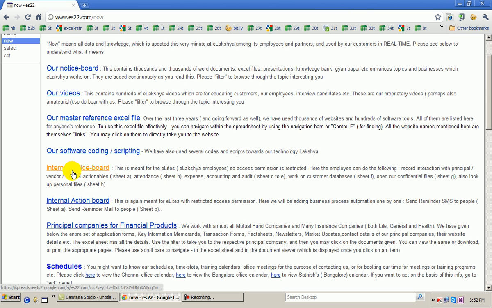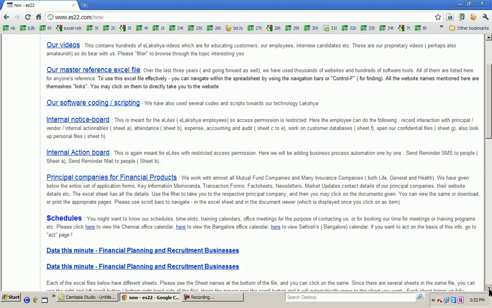Of course, the ES22 website also serves as our own ERP, our own internal system. So there is an internal notice board which is not accessible to the public, where all our internal materials like commission structures and internal confidential documents are here. There is again an internal action board where our admin and accounts and stuff like that is taken care of. The point is, it is one giant ERP solution, and that is our website. Schedules are various calendars and schedules.